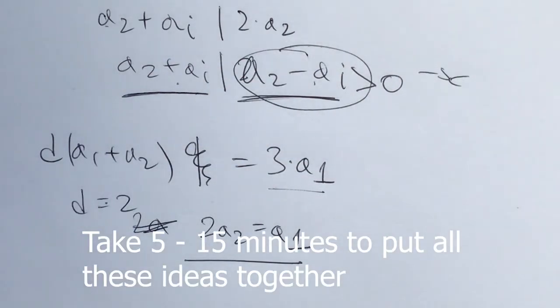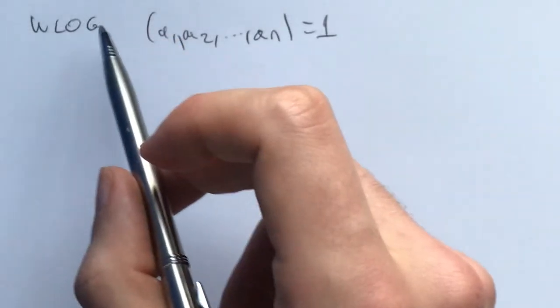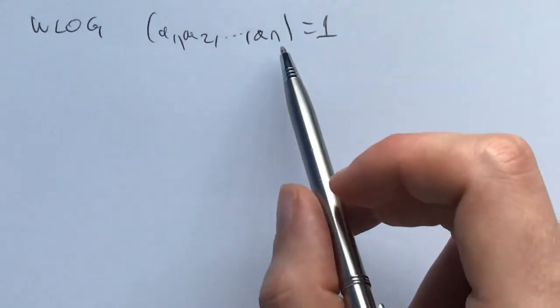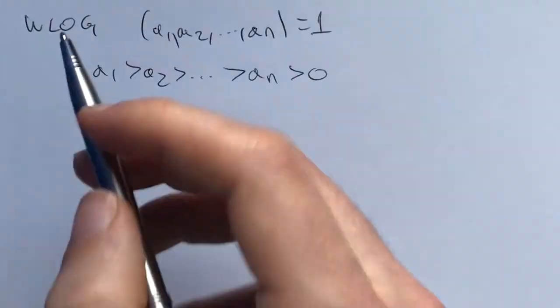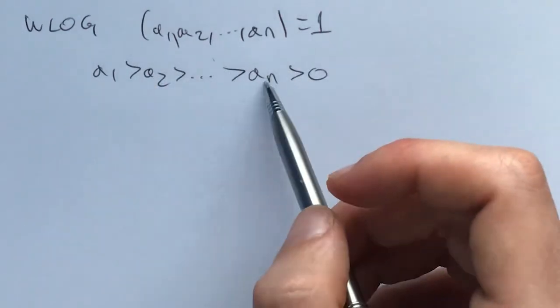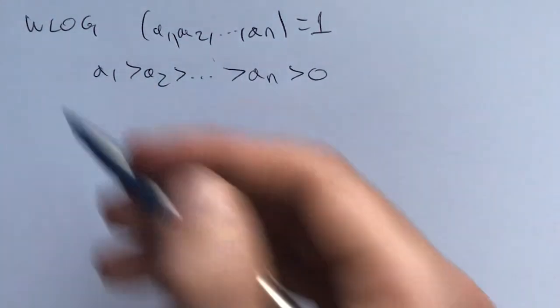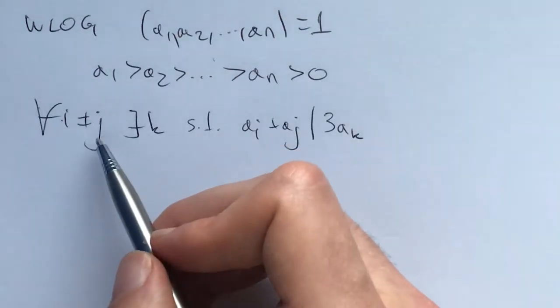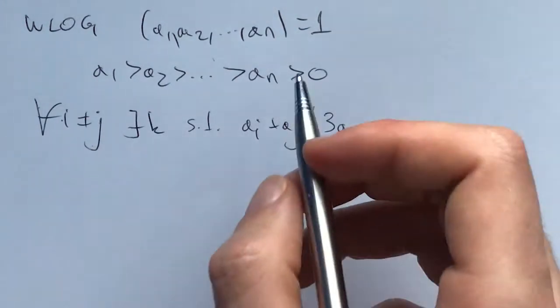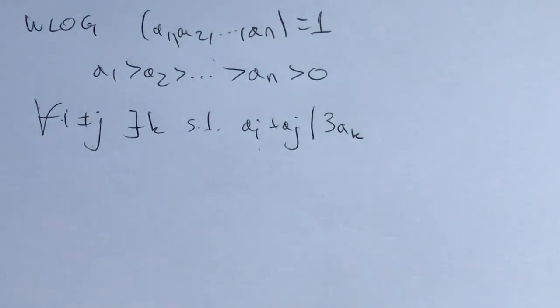Now I invite you to just take 5 to 15 minutes and wrap up the problem, connect all these ideas together, and write down a solution. Here's the full solution. We start off by saying, without loss of generality, the greatest common divisor of all these numbers is 1. And then also without loss of generality, we say a1 is greater than a2, greater than all the way till greater than an, and greater than 0. We also then assume the contrary, namely this: for every i and j which are different, there exists a k such that ai plus aj divides 3 times ak.